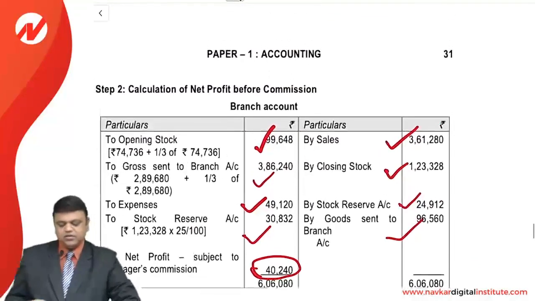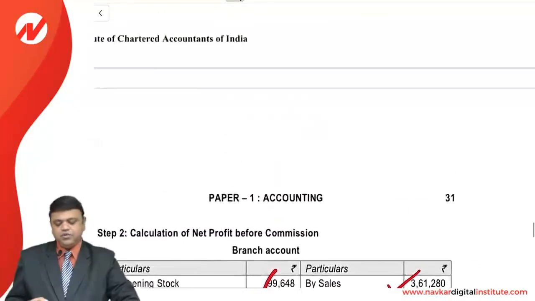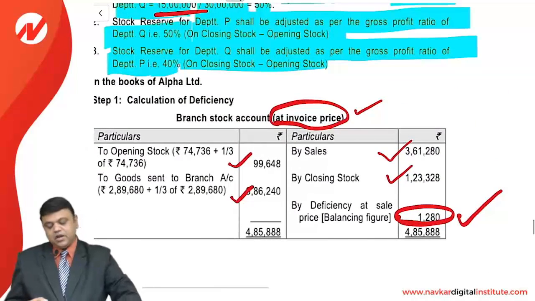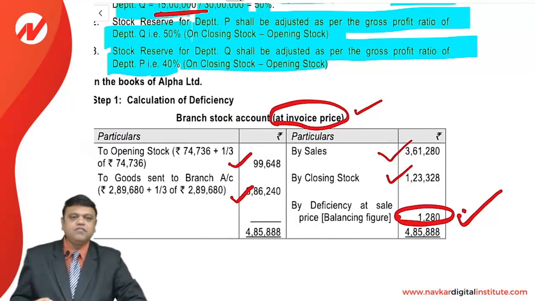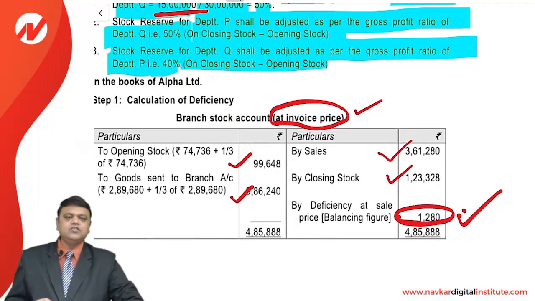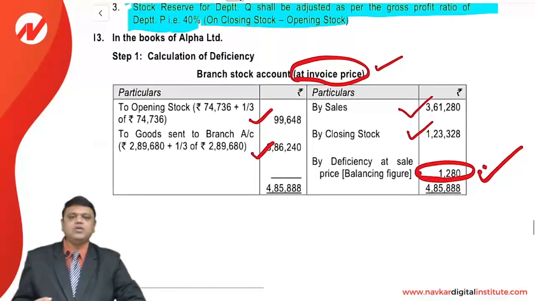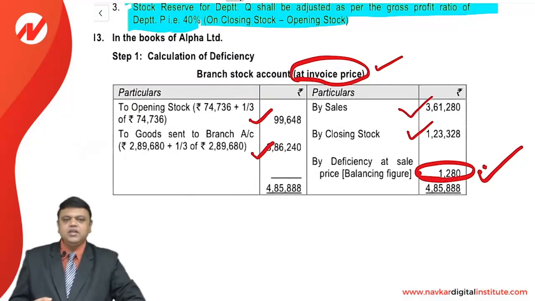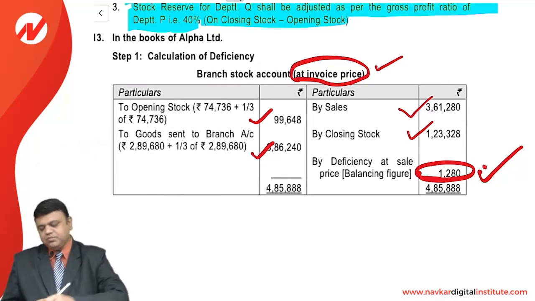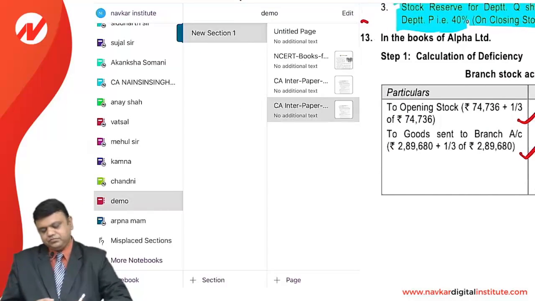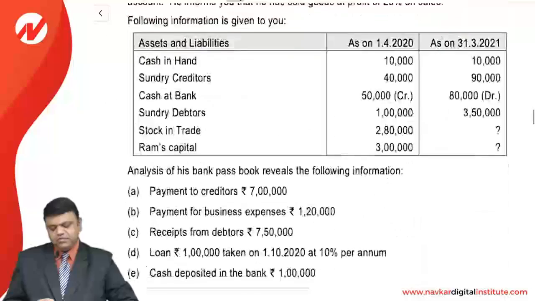So this is very interesting, friends. First of all, you need to prepare this branch stock account so that you can get the deficiency, and that deficiency is also considered while calculating the commission payable. So this is a sum not exclusively based on the calculation of branch accounts, but mainly focusing on the commission payable to the manager. The next one is based on single entry.